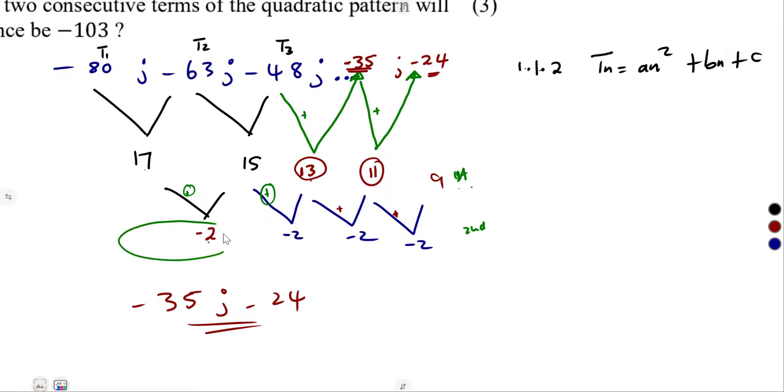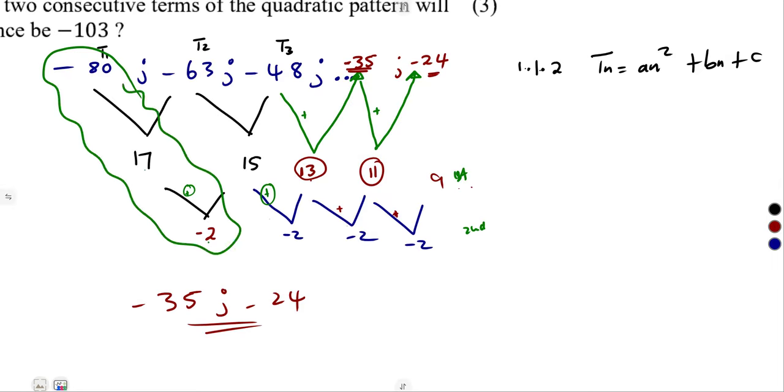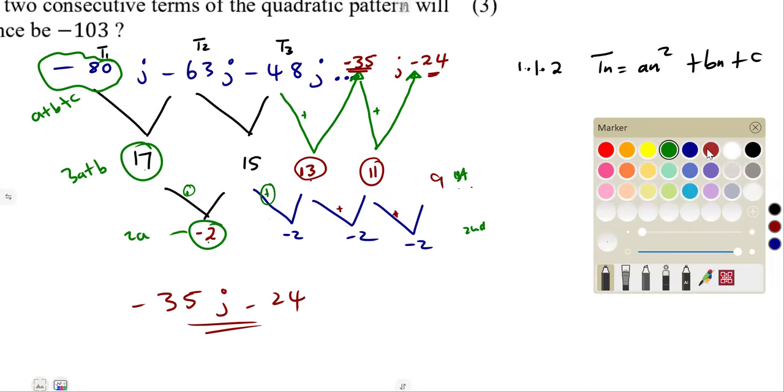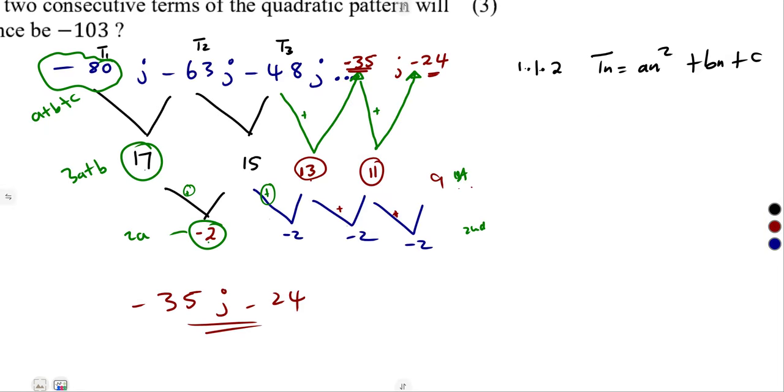So it follows that this is supposed to be equal to 2a. So guys, we just focus on this part. That is minus 2 equals 2a. The 17, remember, is 3a plus b. The T1 is a plus b plus c. So guys, this one you just have to play around with as much as you can. So let us solve for a.